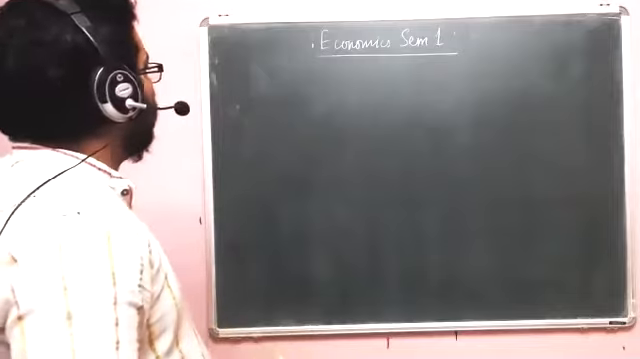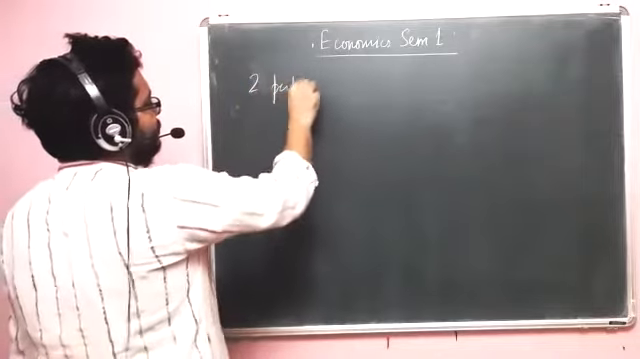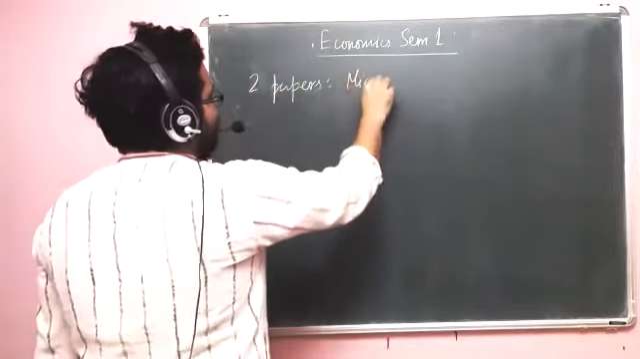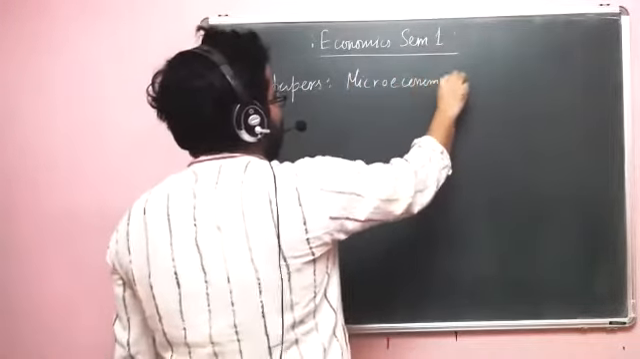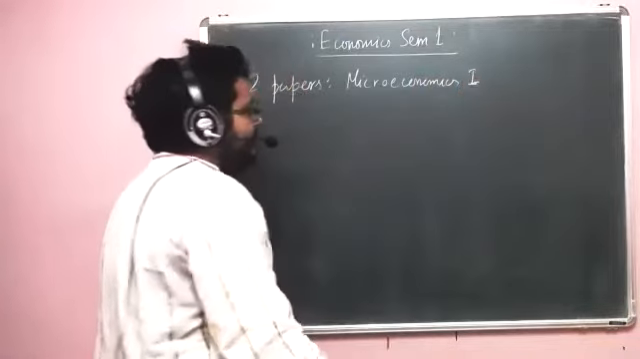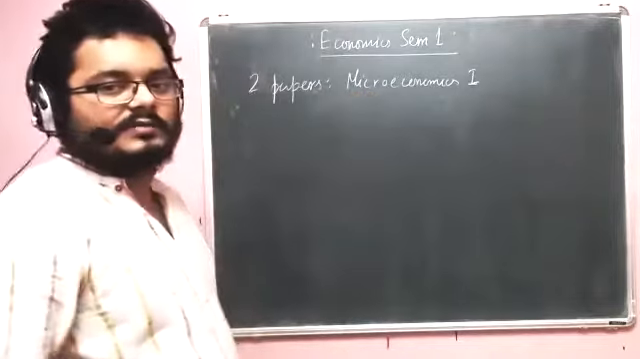Semester 1, we have two papers. One is microeconomics. It is called introductory micro, but anyways, I prefer to call it simply microeconomics 1. You'll have three microeconomics papers. One is in SEM 1 and the other two are in SEM 3 and SEM 4.